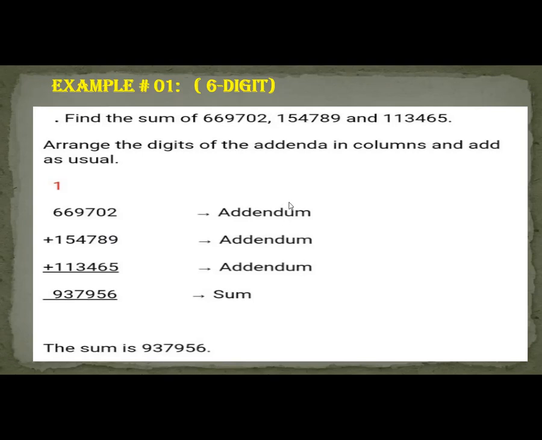Addenda. These three are addenda, and when we add them, the answer that comes is called the sum. In addition, when we add numbers, the answer is called the sum. Understand? If you all understand, reply yes in the chat box. Addendum means the numbers that you add into each other. And what is the plural of addendum? Addenda.